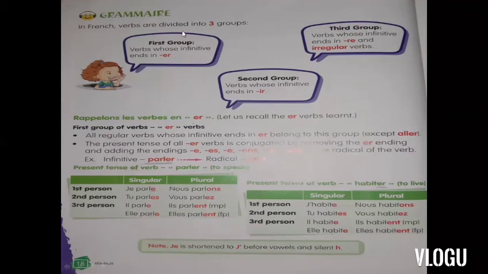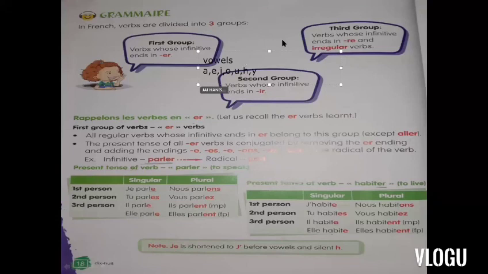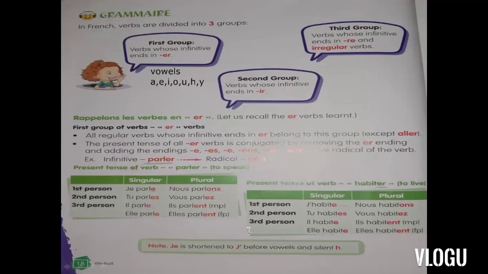I should tell you that vowels in French are A, E, I, O, U, and H and Y. In French, H and Y are also included as vowels. So this is the note.